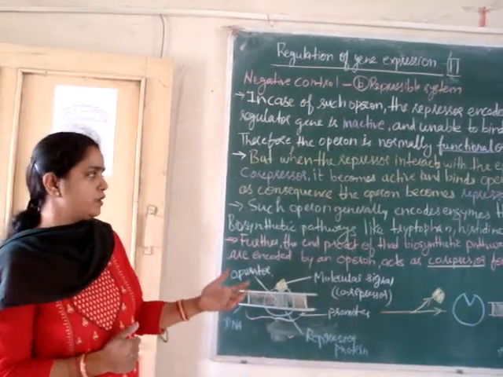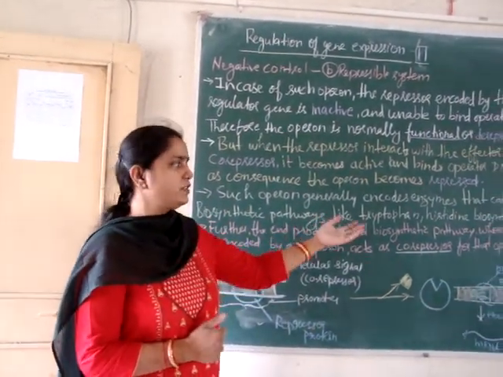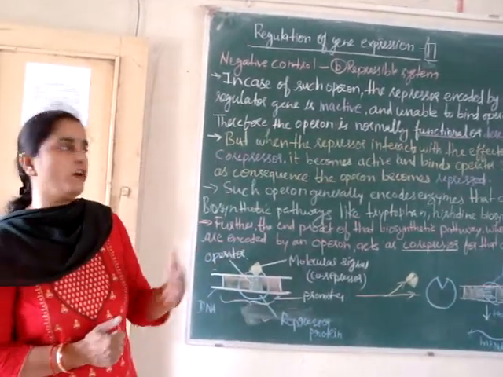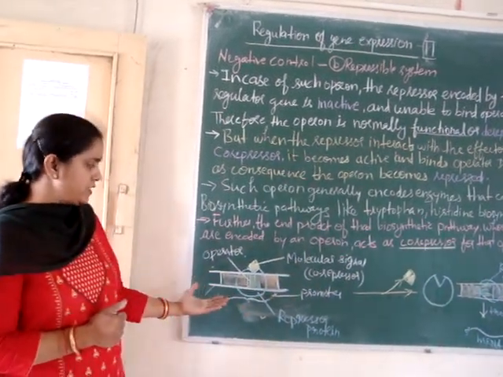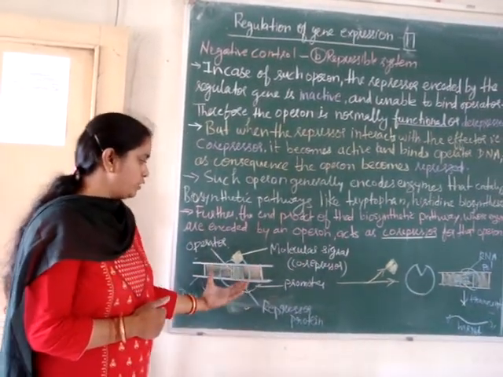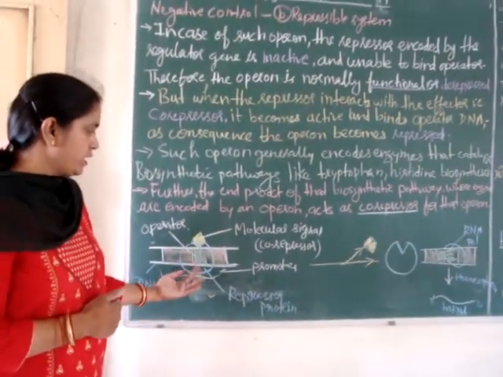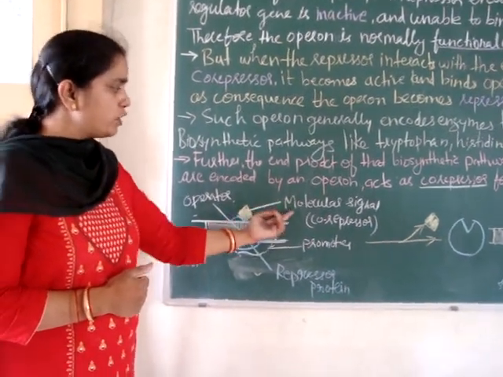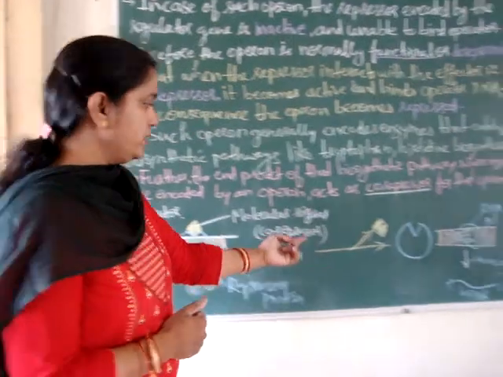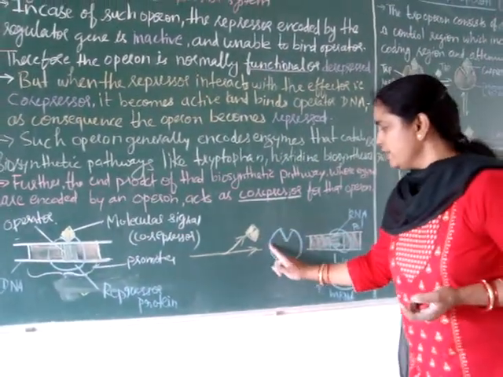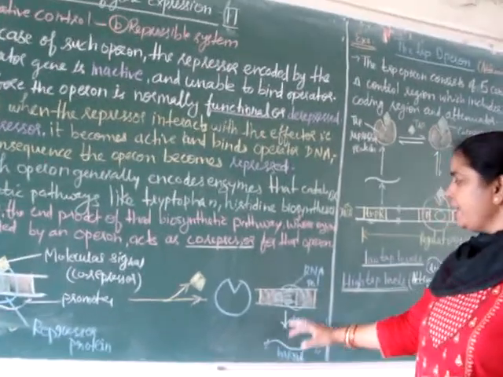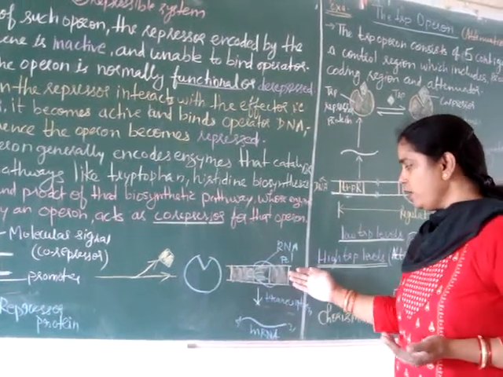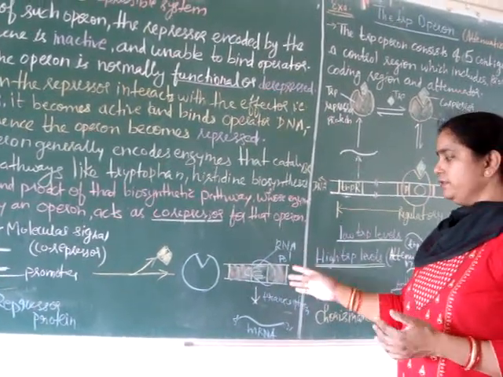Furthermore, the more important point is that the end product of this biosynthetic pathway, whose enzymes are encoded by an operon, acts as a co-repressor for that operon. So here the diagram is there. Suppose this is the operon, the promoter operator region of the operon system. To this operator region, the repressor protein is bound along with the co-repressor molecule only. Whenever this co-repressor molecule is released from here, the repressor is also released from the operator site, and now the operator site is free for the binding of RNA polymerase enzyme, which transcribes all the structural genes under its control.